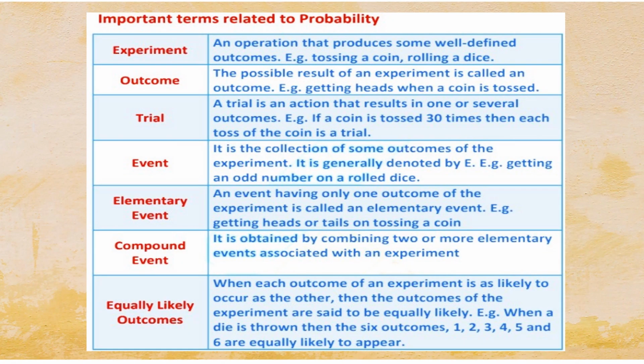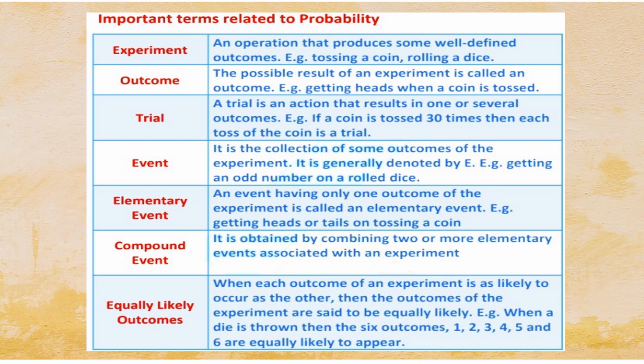Here are some important terms related to probability. First one is experiment. Suppose we toss a coin, that tossing of the coin is called the experiment. That is the operation that we do for getting a particular outcome. Outcome means the possible results of an experiment. Getting heads when a coin is tossed, that getting of heads is the outcome. And trial means an action that results in one or several outcomes. If we are tossing a coin 30 times, then each toss of the coin is called a trial.